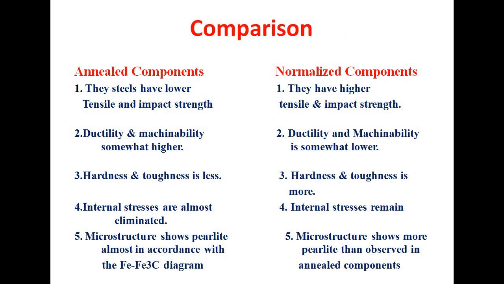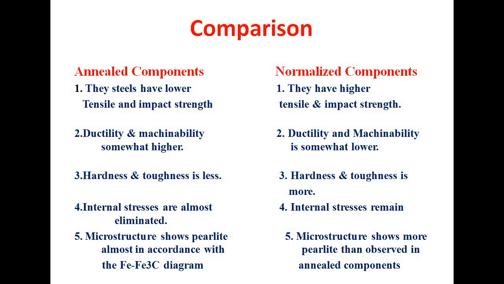Now you can see the comparison of the annealed component and the normalized component. In the annealed component, as we can see, the steels have lower tensile and impact strength, but in comparison, the normalized component has higher tensile and impact strength. In the case of annealing, ductility and machinability are somewhat higher. In normalizing, ductility and machinability are somewhat lower. Hardness and toughness are less in annealing, but in normalizing, hardness and toughness are more.